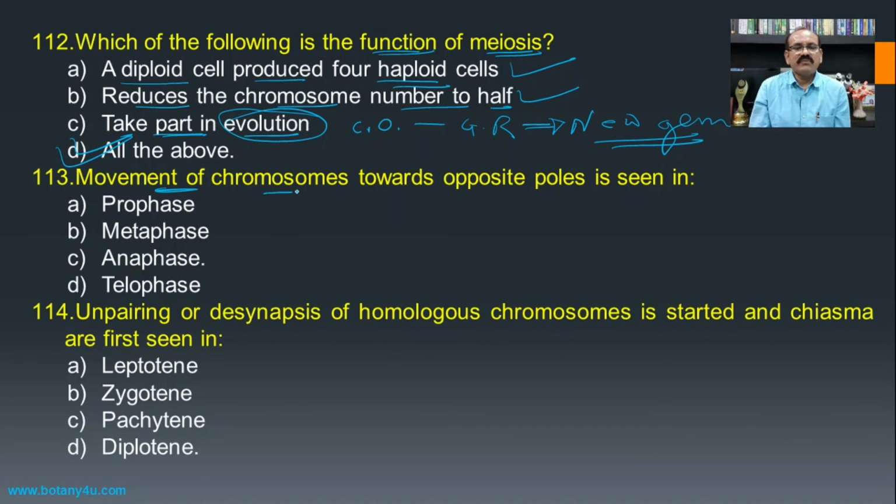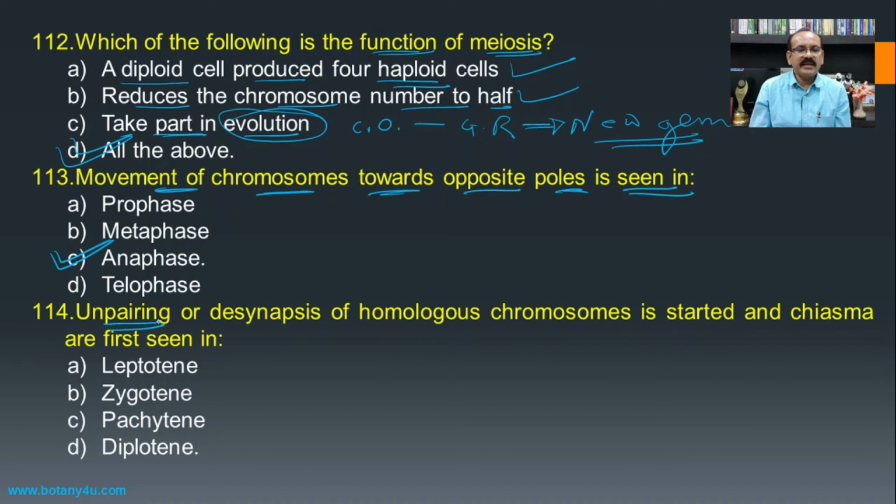Then, movement of chromosomes towards opposite poles is seen during cell division. The movement of chromosomes to the opposite poles is carried out in the anaphase, known as anaphasic movement of the chromosomes.